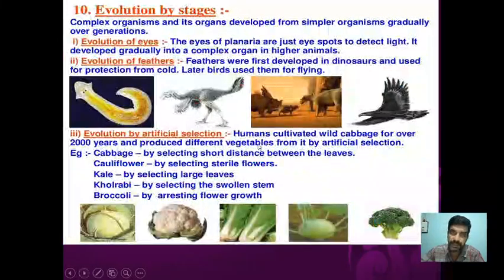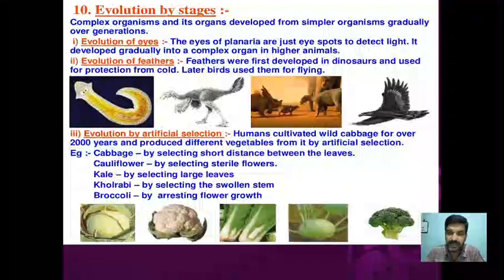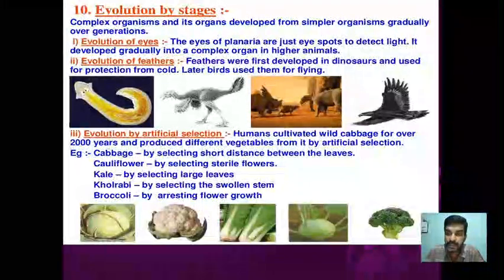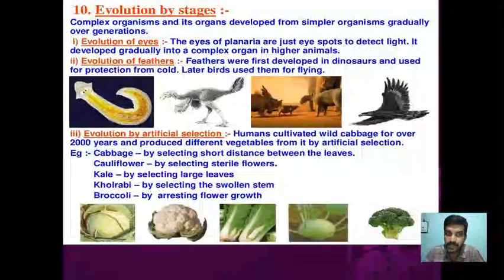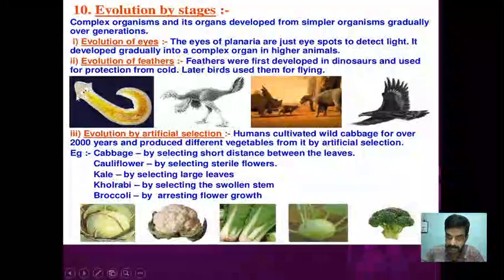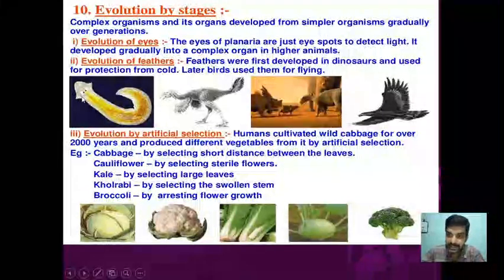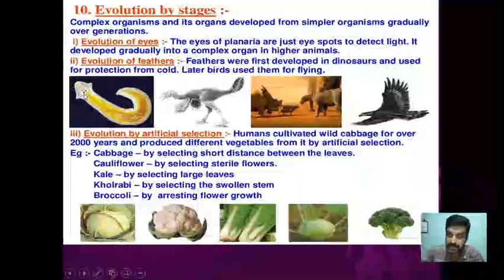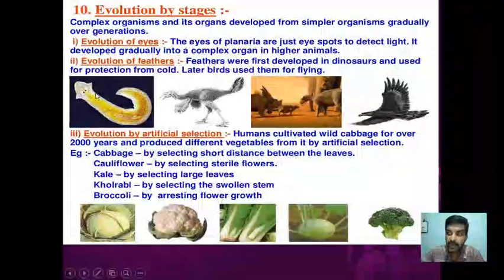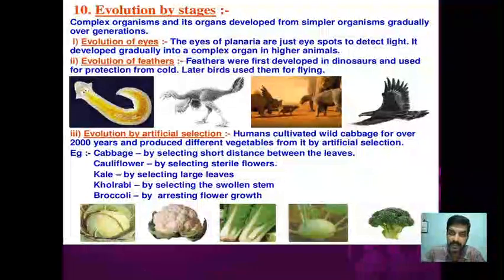Then evolution by stages. We know that evolution is a very slow, gradual process, and it generally takes place in a slow and staged manner, step by step. For example, in planaria, we see that rudimentary eyes are there, which cannot be used for sensing the environment, but there is an eye-like structure. They just detect the light. So the eyes of planaria are just eye spots to detect light. Over a period of time, as we move on in the classification, we find that a proper eye has developed because the simple eye is inherited by the next and so on.